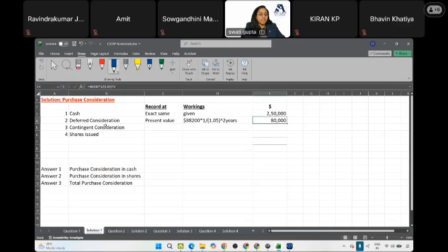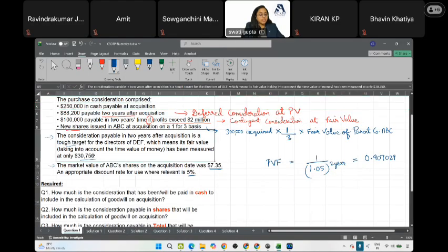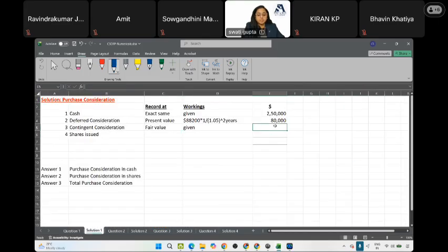Okay. For contingent consideration, we will have to take fair value. The contingent consideration fair value is given in the question, which says that if the target is tough, the fair value has been measured at 30,750.